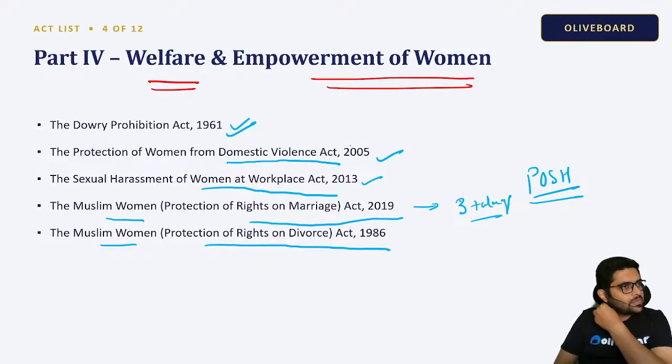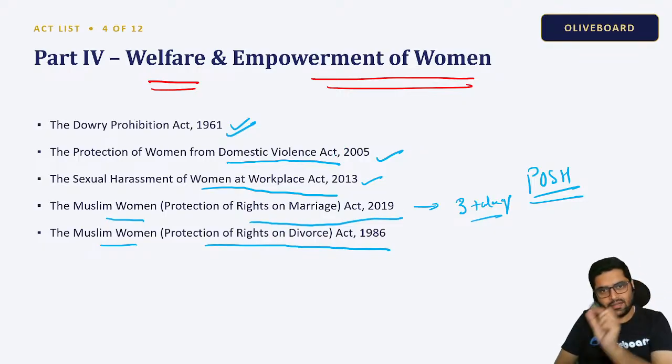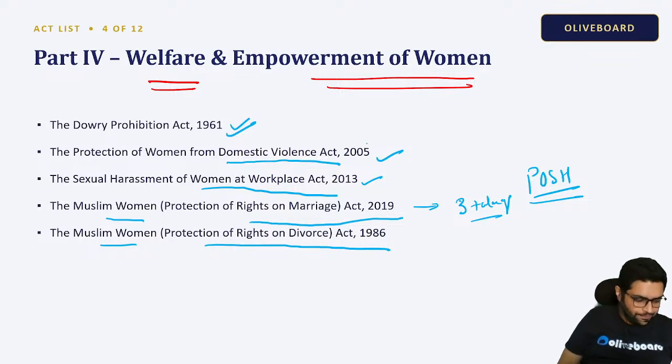Okay. You might be asking, sir, how do women get reservation in some jobs? If you see, there are some vacancies wherein female seats are separate, male are separate. Then from which act does that come? Can anyone tell me? Did you get my question? Women get reservation in some jobs. They have female seats, vacancies separate, male separate, right? Which statute gives that? From where is it coming?